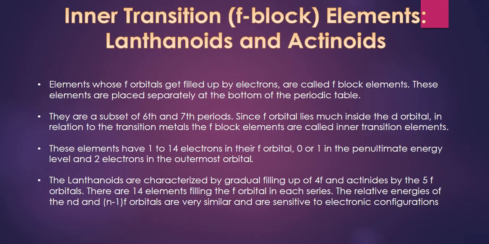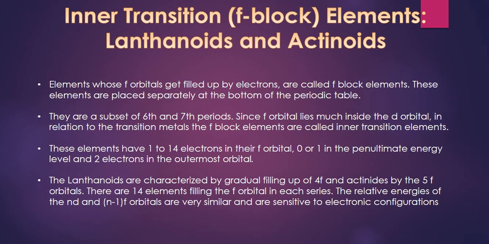These elements have 1 to 14 electrons in their f orbital, 0 or 1 in the penultimate energy level, and 2 electrons in the outermost orbital. The lanthanoids are characterized by the gradual filling up of 4f and actinides by the 5f orbitals. There are 14 elements filling the f orbital in each series. The relative energies of the nd and (n-2)f orbitals are very similar and are sensitive to electronic configuration.